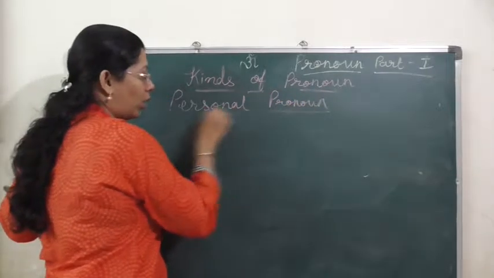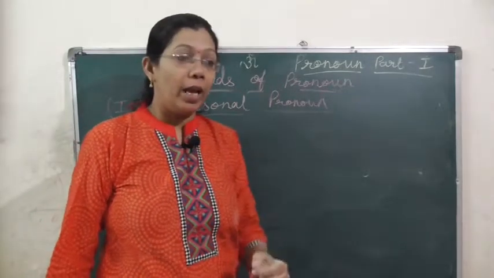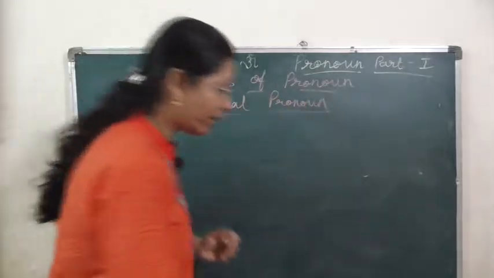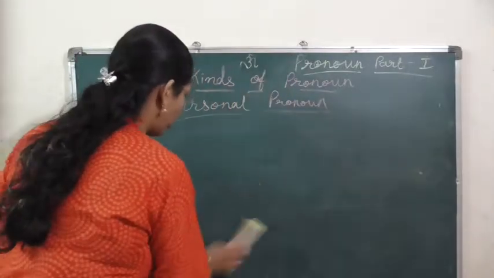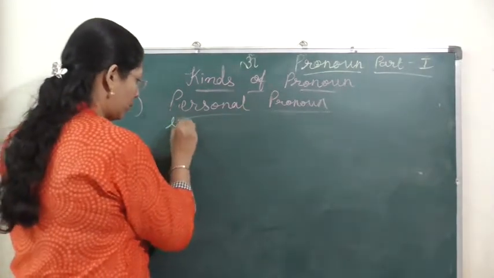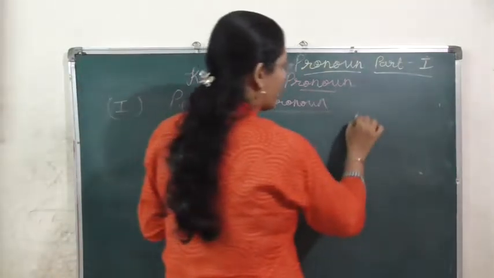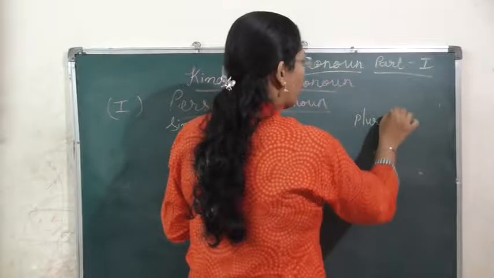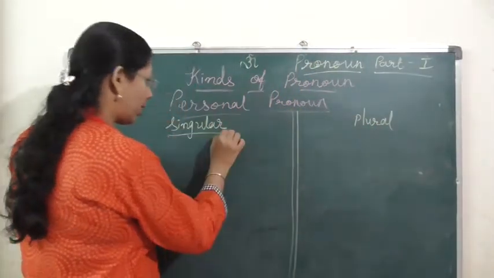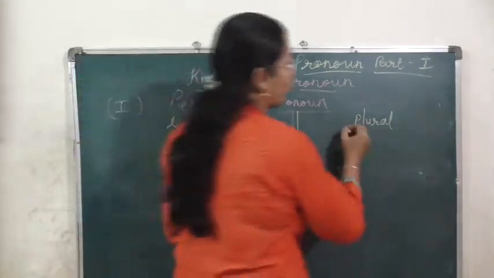Now, in order to understand this pronoun very simply and easily, it is very important to understand one table that I am going to write here. Singular, plural. All of you might have learnt this at your primary level, but it is very important. This is the base of English grammar. So it's very important to know this.